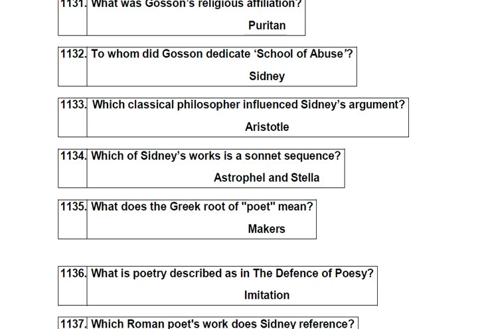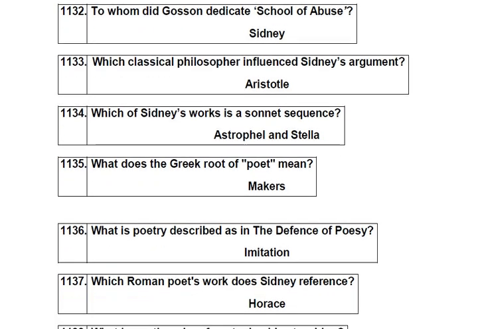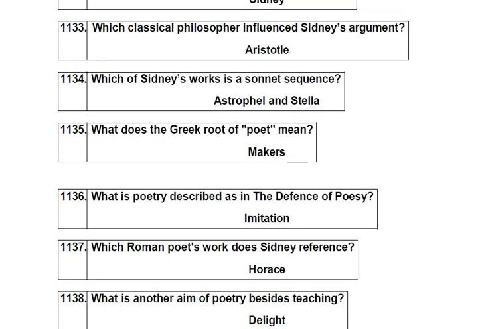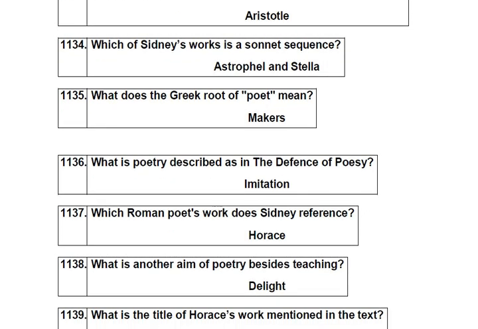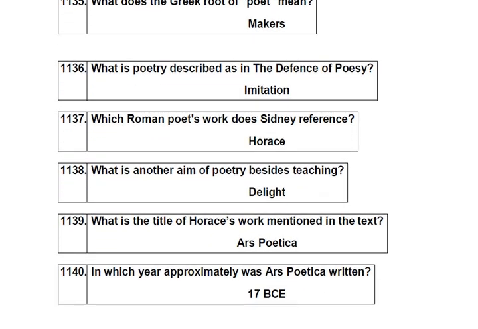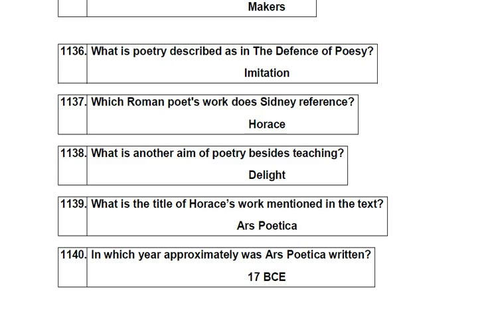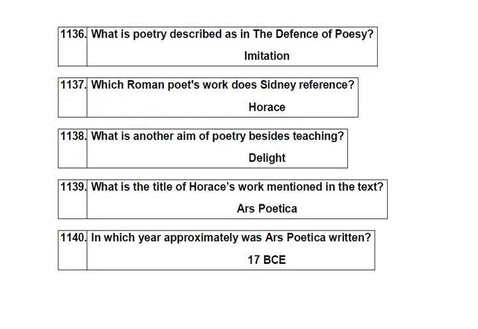Which of Sidney's works is a sonnet sequence? Astrophel and Stella. What does the Greek root of poet mean? Makers. What is poetry described as in The Defense of Poesy? Imitation. Which Roman poet's work does Sidney reference? Horace.